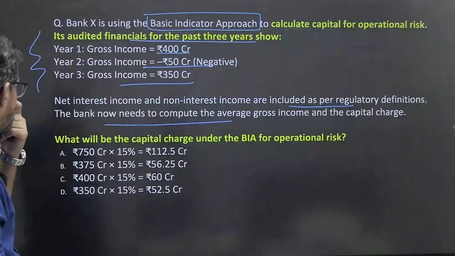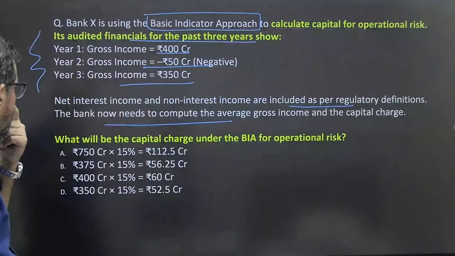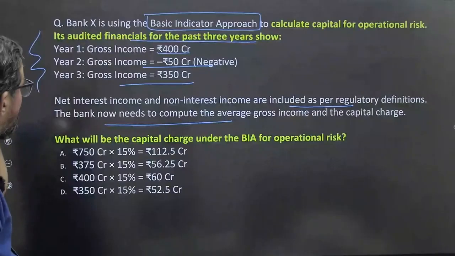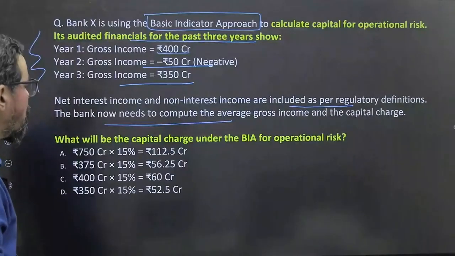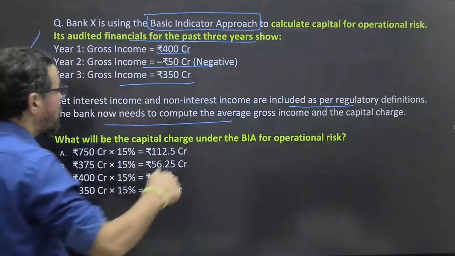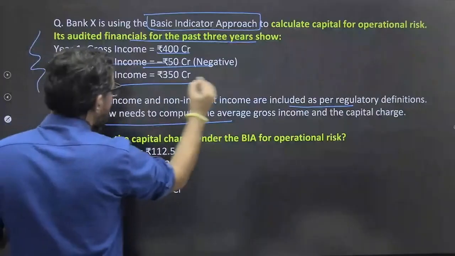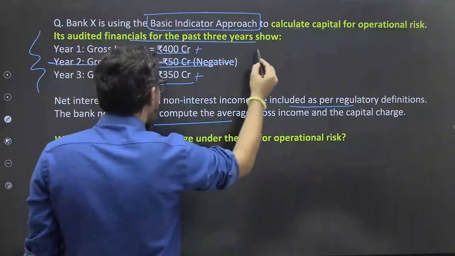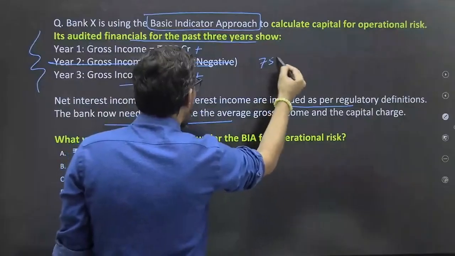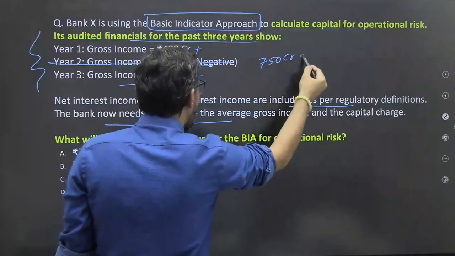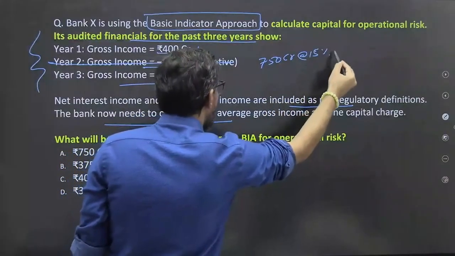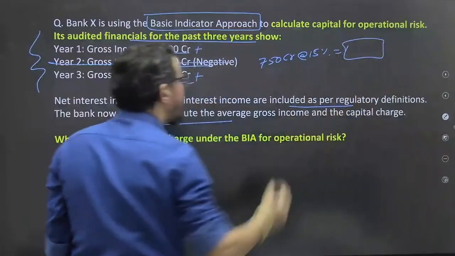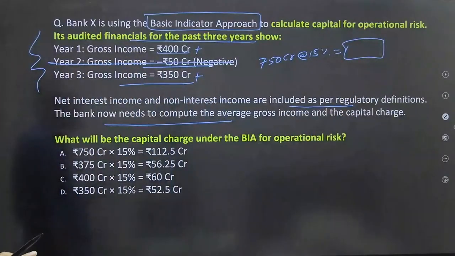So we have this 3, 7, 20, into the BI bucket, which is 15%. What will be your correct answer for this one? We will ignore this negative data. So 400 plus 370, so that is how much? 750 crores. And the BI bucket is how much? 15%. So if you calculate 15% of 750 crores, you'll get the answer itself.